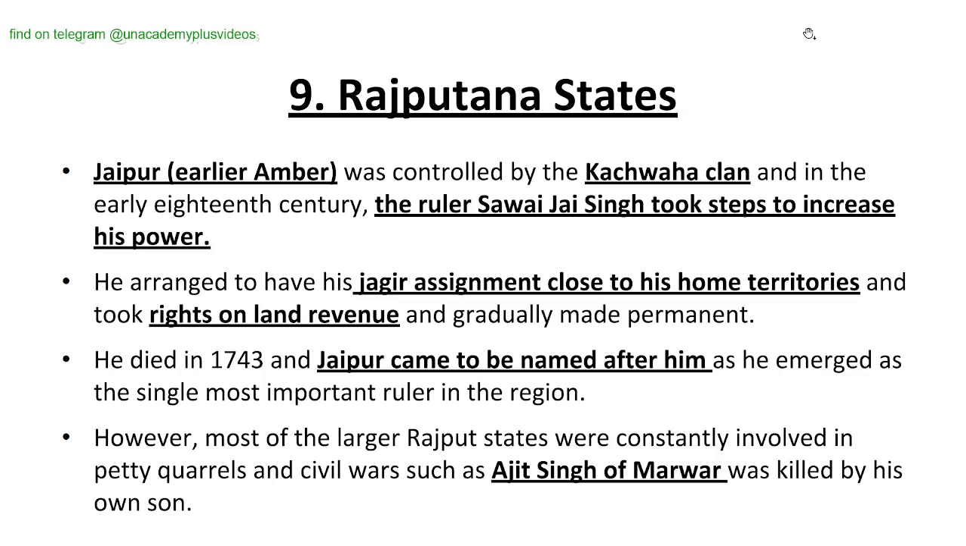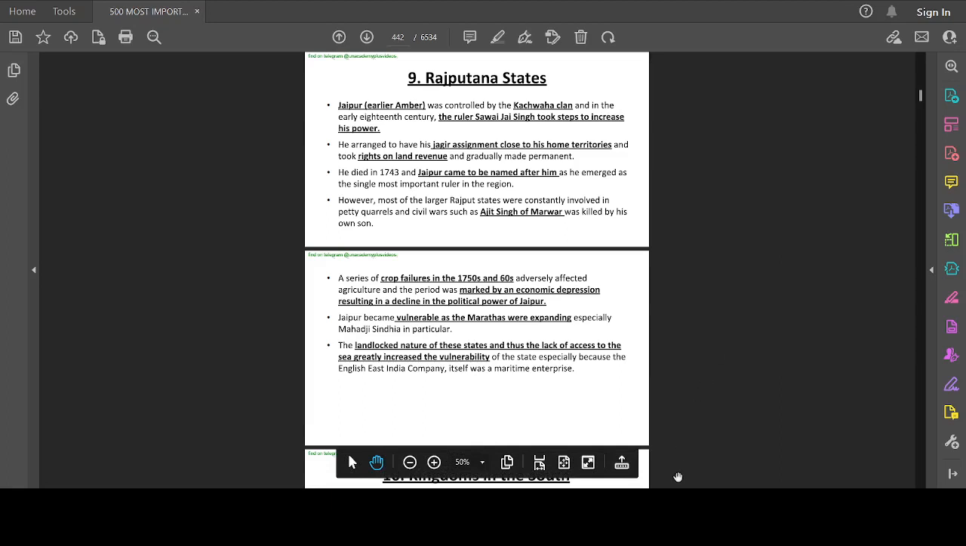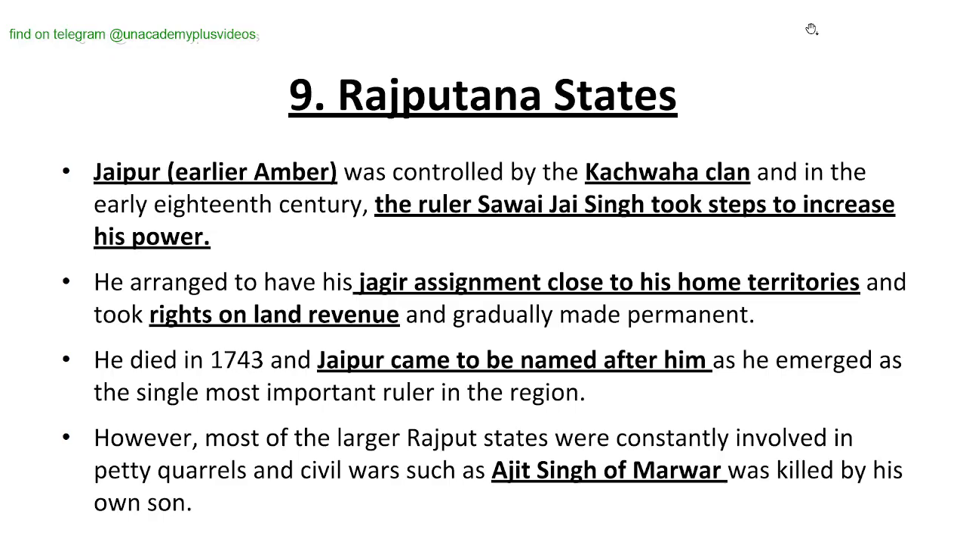So we were studying the ruler Savai Jai Singh. He arranged to have his assignment too close to his home territories and took rights on land revenue and gradually made them permanent. He died in 1743 and Jaipur came to be named after him, Savai Jai Singh, as he emerged as the single most important ruler in the region.